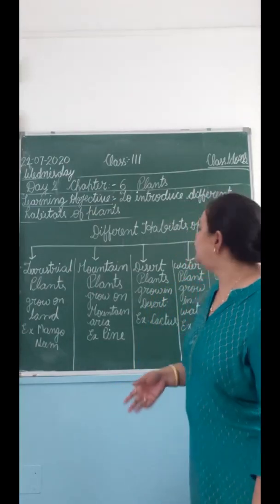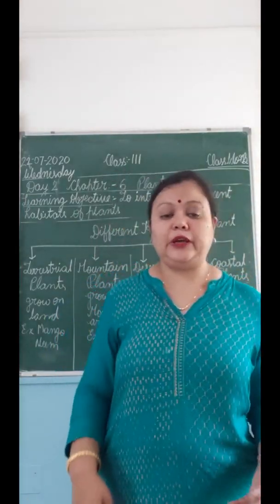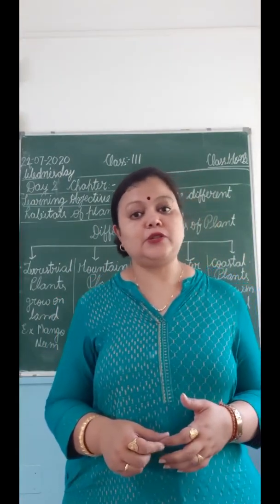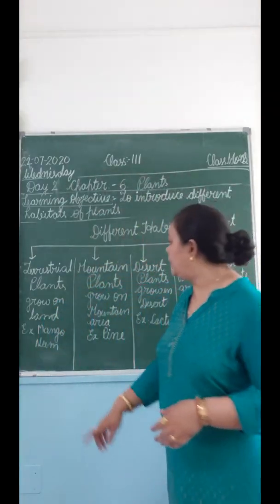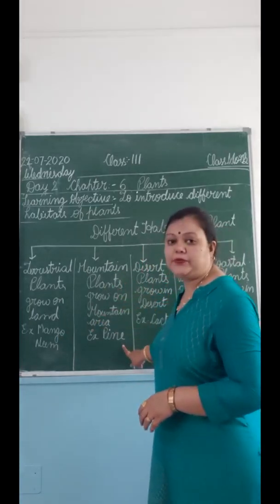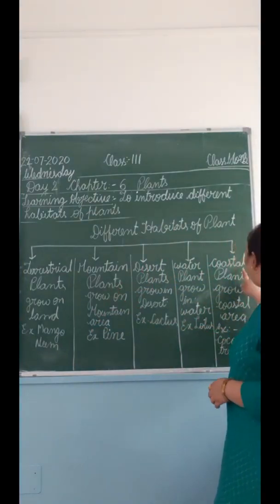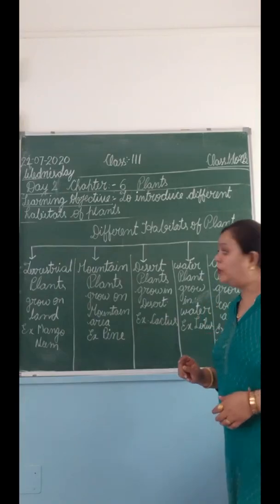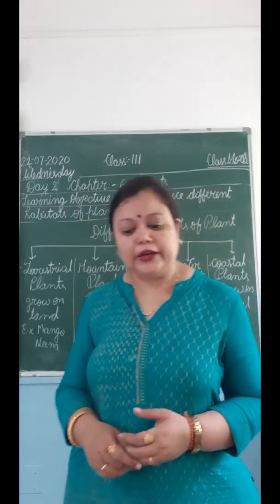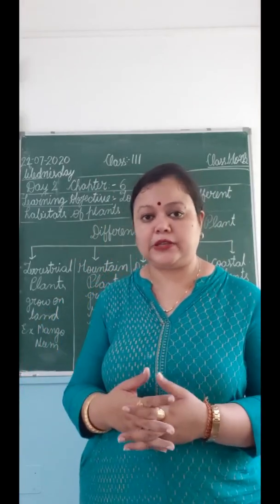Okay, and then we have the coastal plants. Coastal plants grow in a coastal area, that means near the sea, the land which is near the sea. These coastal plants grow over there, and the examples also I told you. Terrestrial plant example is mango and neem. Mountain plant example is pine, and desert plant example is cactus, and water plant example is lotus, and coastal plant example is coconut tree. Okay, so make the plants and show their habitat also. It's been given in your textbook. You can get a picture and paste it also, no problem.